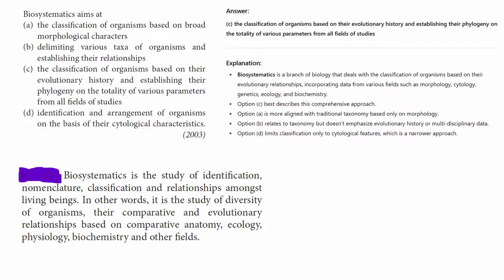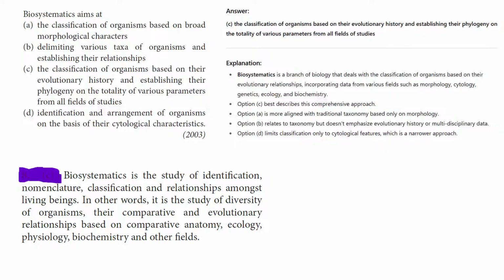Biosystematics is a branch of biology that deals with the classification of organisms based on their evolutionary relationships, incorporating data from various fields such as morphology, ecology, cytology, genetics, and biochemistry. Option C best describes the comprehensive approach, and option A is more aligned with traditional taxonomy based only on morphology, and option B relates to taxonomy but does not emphasize the evolutionary history.